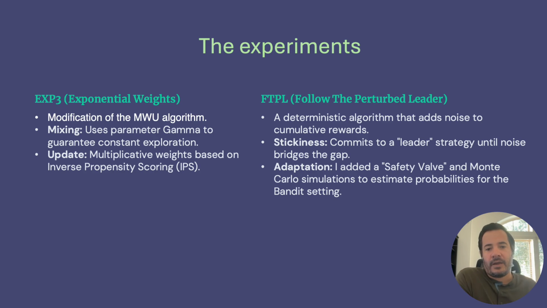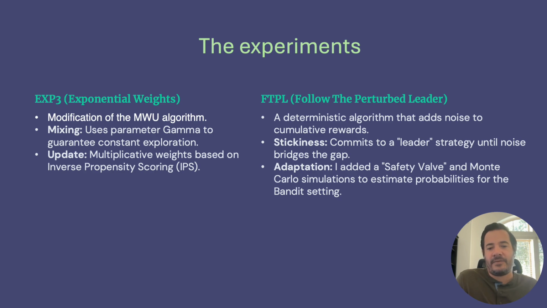On the right, we have FTPL, follow the perturbed leader. This method works very differently. It keeps a running scoreboard of rewards and adds random noise before choosing the best strategy. Because of this, FTPL is sticky. It often commits to one shading factor for a long time. Since this is a bandit setting, I had to modify FTPL by using a Monte Carlo simulation to estimate missing probabilities and then apply inverse propensity scoring to update the agent.